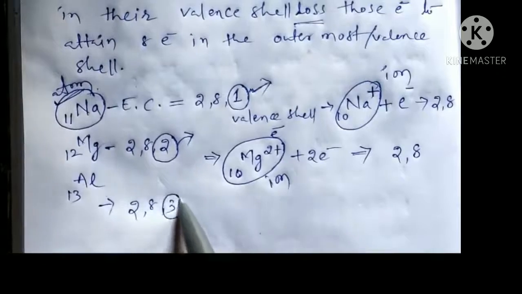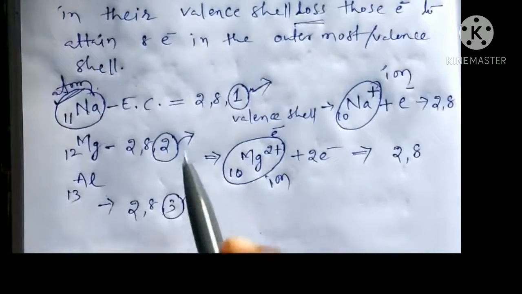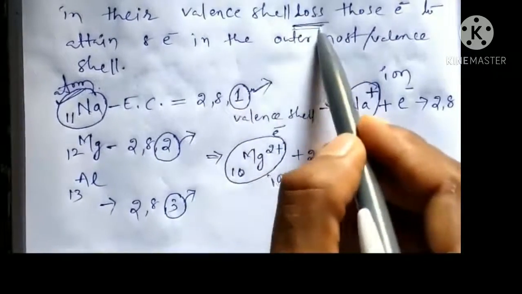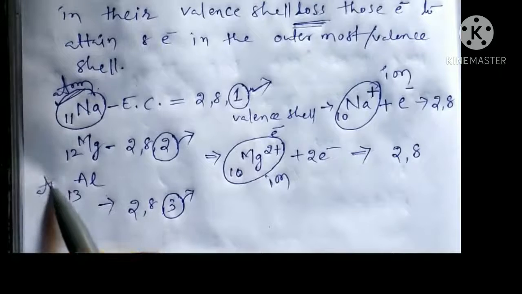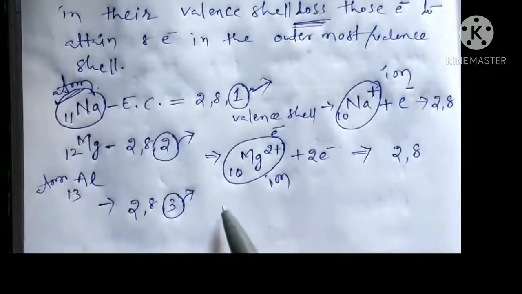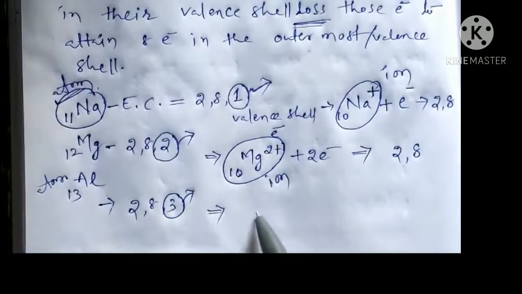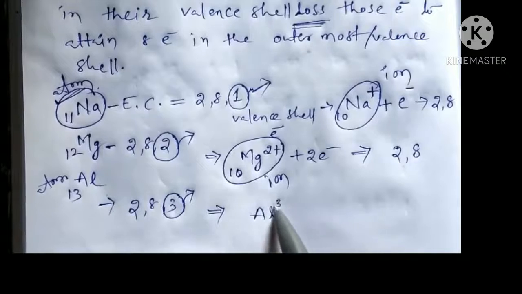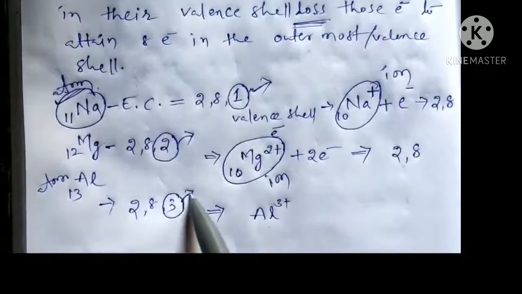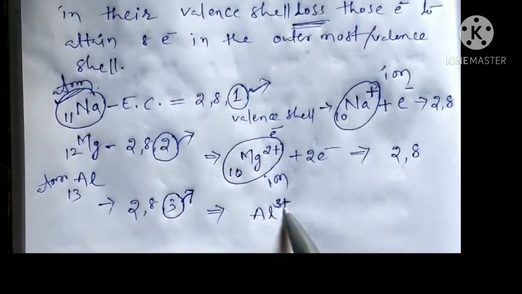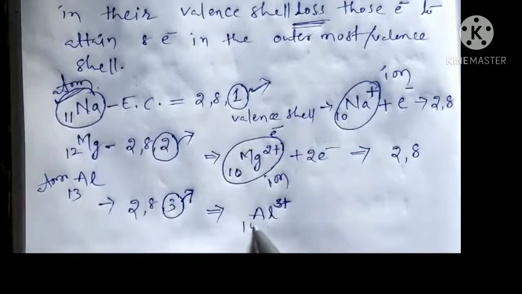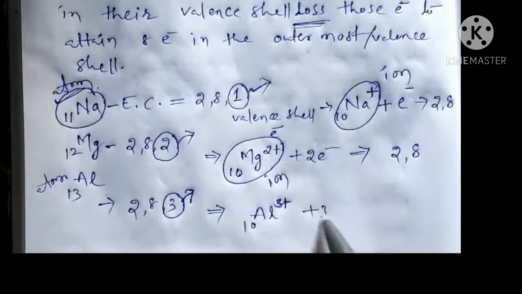In its outermost shell it has 3 electrons. According to this, it should lose the 3 electrons. By losing these 3 electrons, the aluminium atom forms a cation. How many are lost? 3 electrons are lost, so it gets a tri-positive ion.